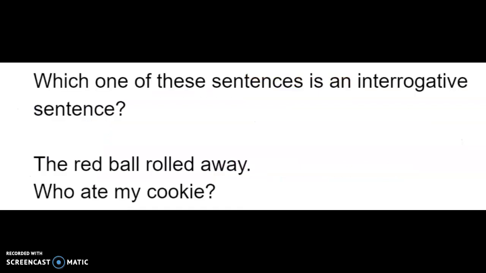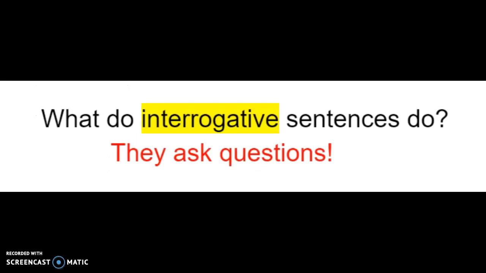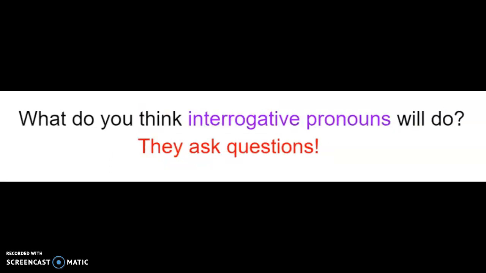So which one of these sentences is an interrogative sentence? The red ball rolled away. Who ate my cookie? If you guessed who ate my cookie, you were correct. So what exactly do interrogative sentences do? Well, they ask questions, of course. So what do you think interrogative pronouns will do? Well, they'll ask questions too.